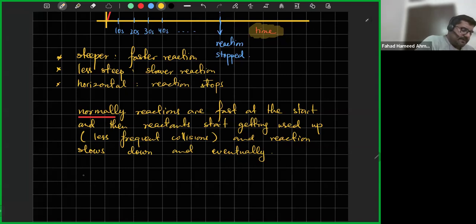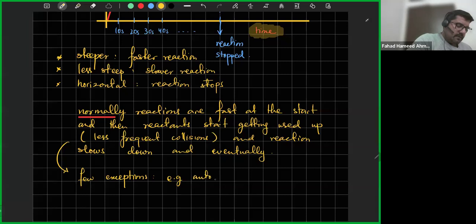Okay, those few exceptions are, for example, autocatalytic reactions. What's an autocatalytic reaction? It's a reaction in which the product is the catalyst.